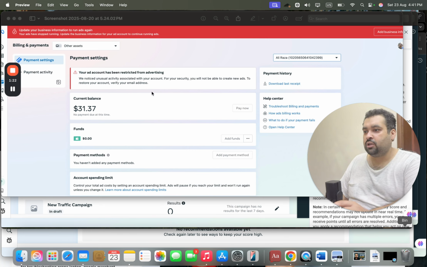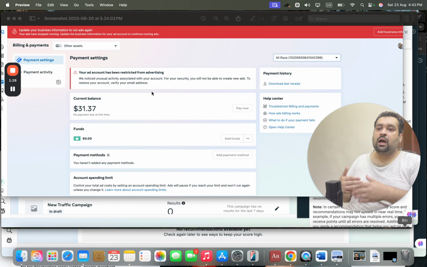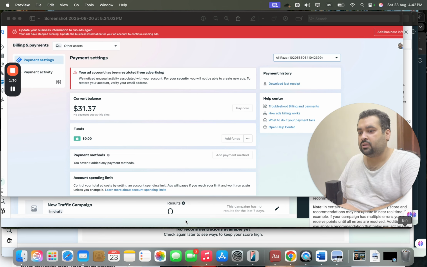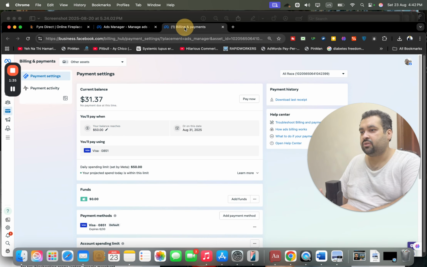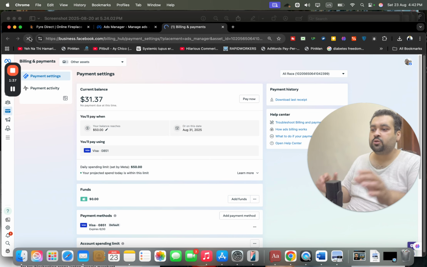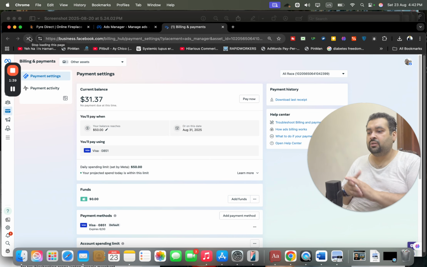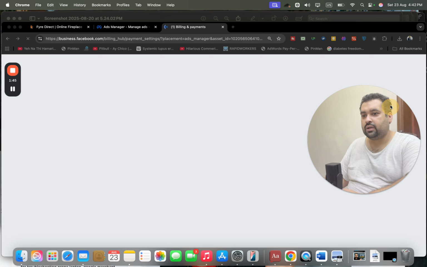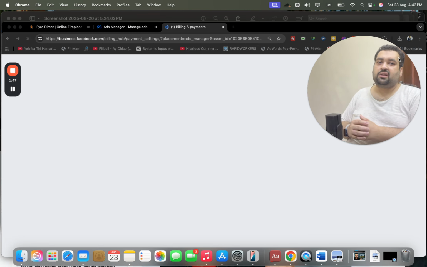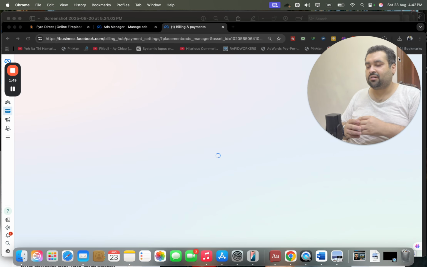We noticed unusual activity associated with your account. For your security, you will not be able to create new ads. To restore the account, verify your email address. However, the link was expired and we had quite some trouble with the payments. So I'm going to refresh in front of you so you see the clear picture regarding the account, and then we can look at how we were able to get it restored.